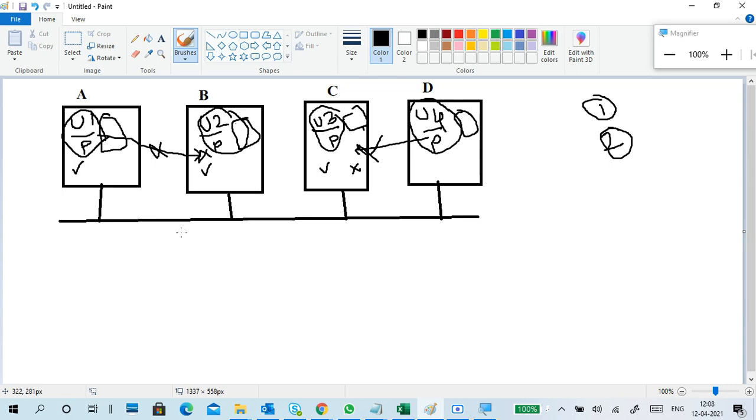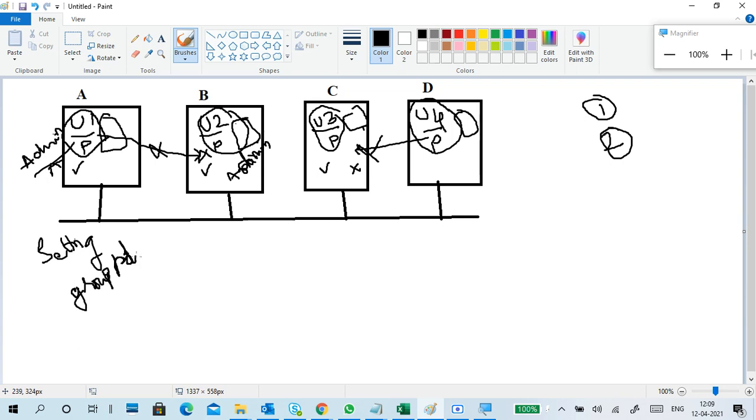Next, PC A admin can administrate PC A only. PC B admin can administrate PC B only. Administration means changing settings, required settings, policies, group policies.